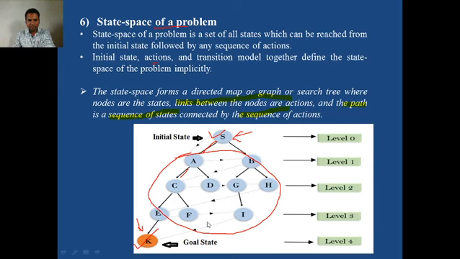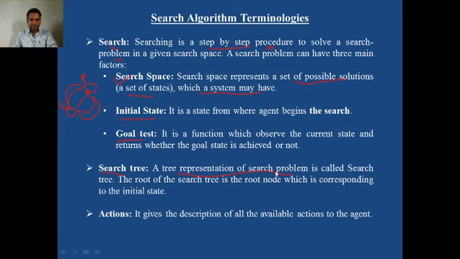For example, this is our search tree. It represents the given problem. The root of the search tree is the root node, the node which corresponds to the initial state.